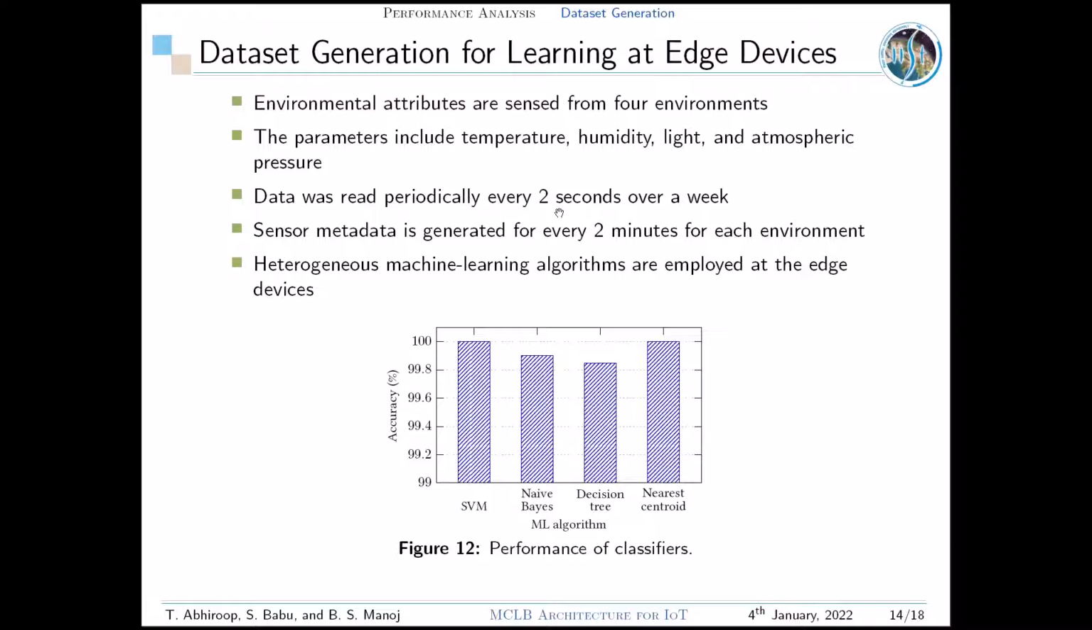Data was generated periodically every 2 seconds over a week, and a sensor metadata is generated for every 6 samples of each environment. The figure shows the performance of our classifiers with SVM and nearest centroid having 100% accuracy, while naive Bayes and decision tree are having 99.9% and 99.85% accuracy in classifying the malicious data.